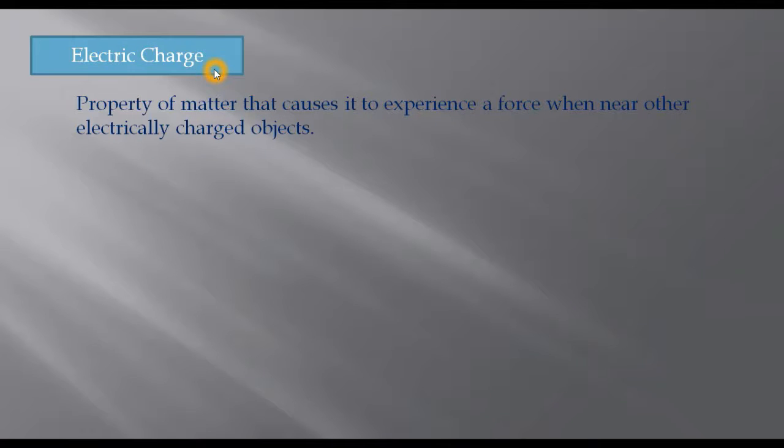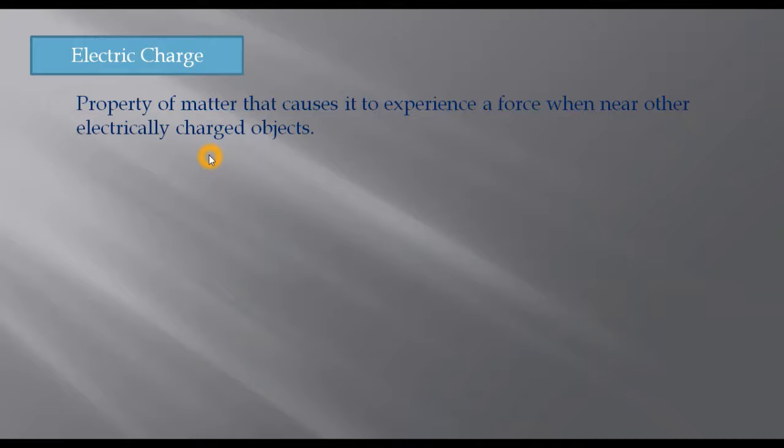Let's try to understand what is electric charge. Electric charge is a property of matter that causes it to experience a force when near other electrically charged objects. That's what we actually saw just now. Electric charge is something which we cannot see. It's not an object. It's a property which is exhibited by matter. Matter means anything that occupies space. So solid, liquid, gas, everything falls under matter.